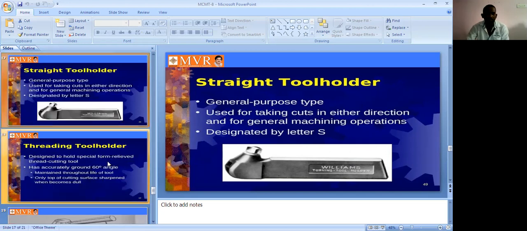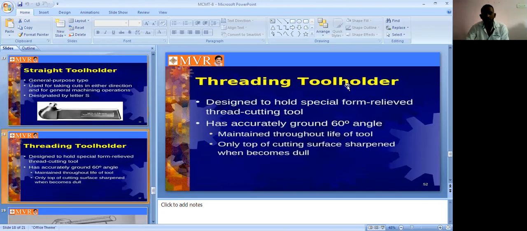Next we can see the thread cutting tool holder. It is designed to hold a relieved thread cutting tool. It has accurately ground 60 degree angles, which are maintained throughout the life of the tool. Only the top of the cutting surface is sharpened, so you can use it for this kind of threading tool holder.